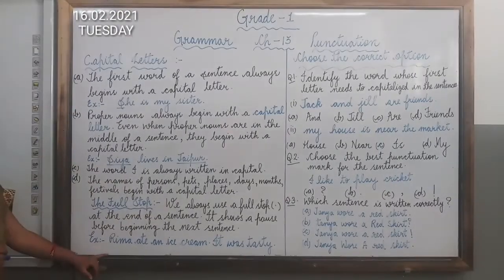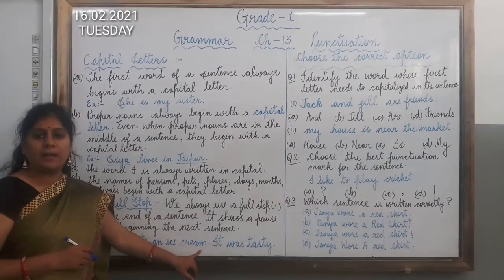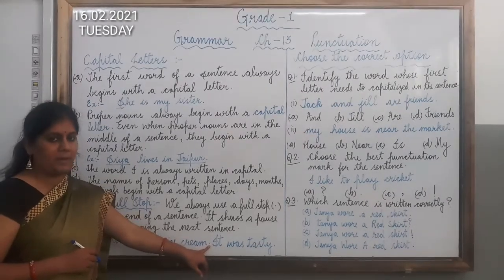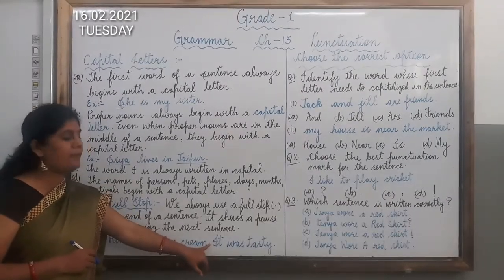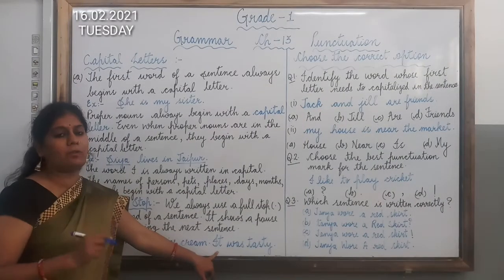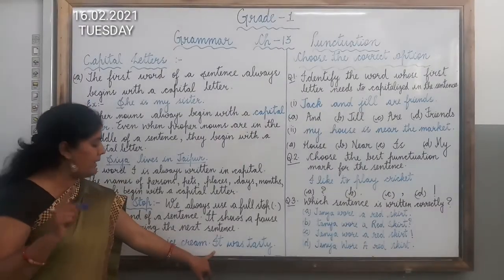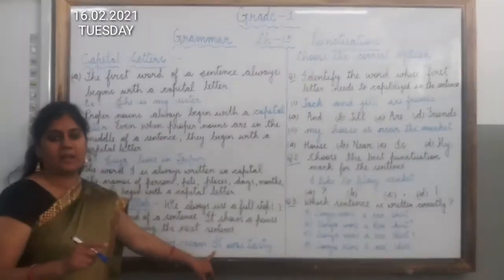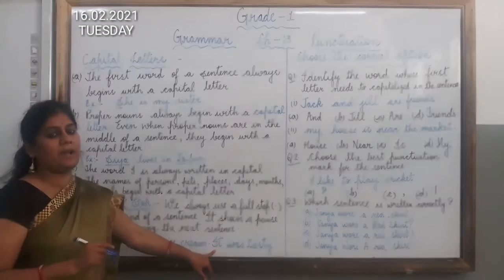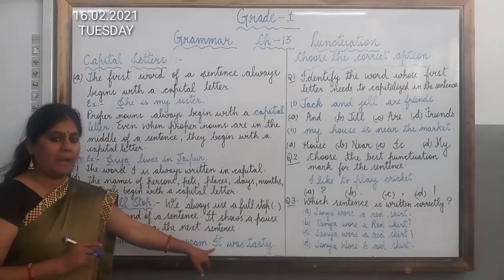So here you can see I have written one example. Rima ate an ice cream. This sentence is finished. So we have used full stop here. Now observe that after the full stop, next sentence will begin. So firstly you have to remember that after the full stop you will begin the sentence with the capital letter. That means the first letter of the first word should be written in capital letter. So here you can observe that I is written in capital.